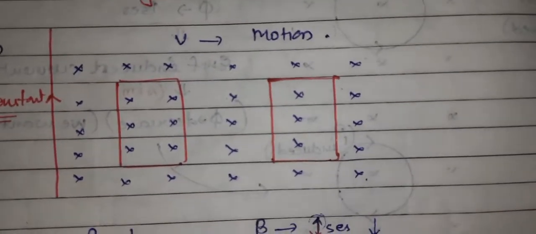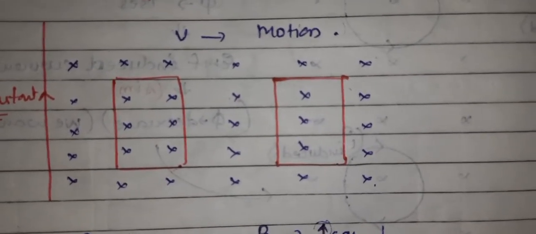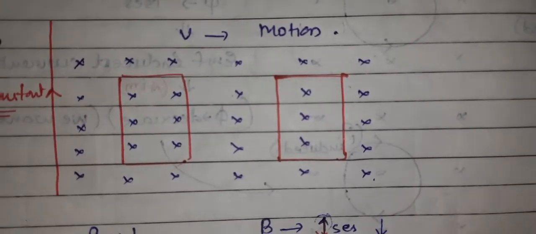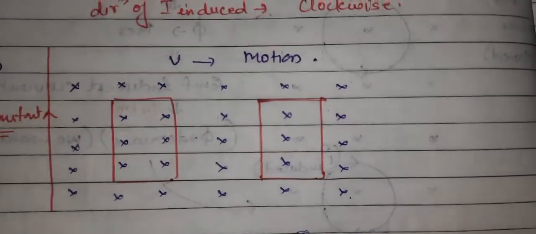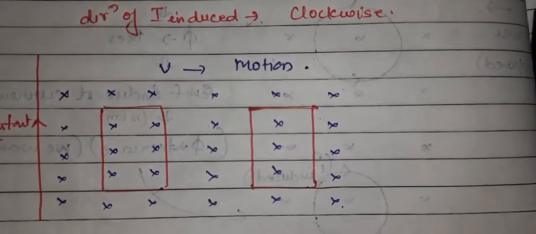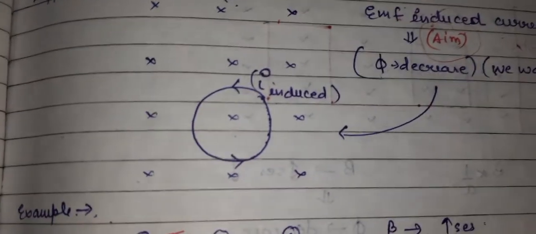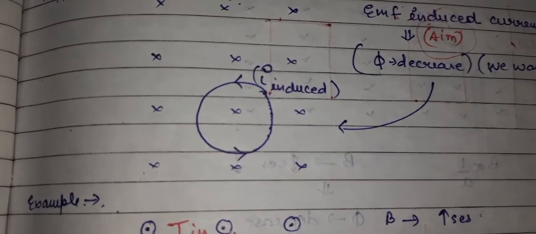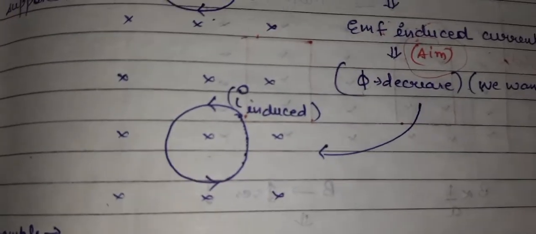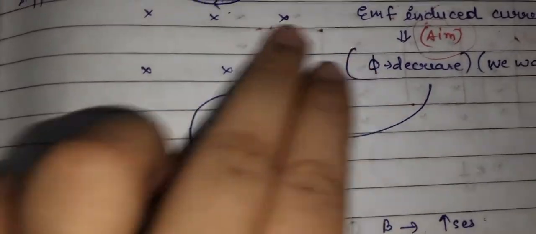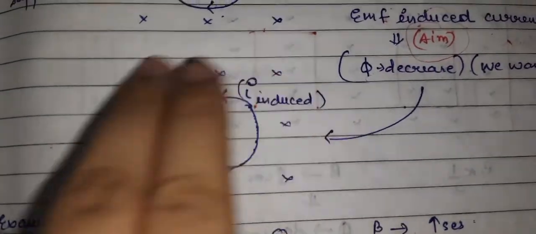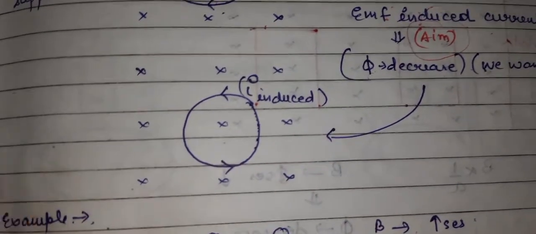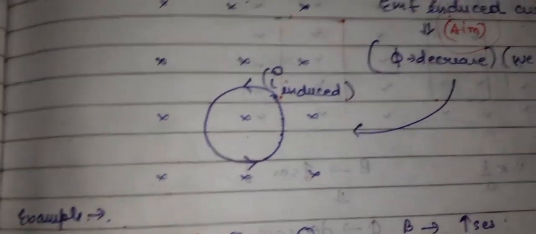If we want to increase the magnetic flux, let me go to the previous part. In the first diagram, the induced current wanted to decrease the flux, so it chose the anti-clockwise direction when the magnetic field was inside.